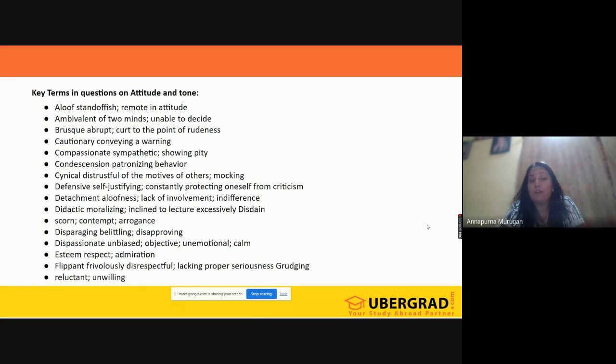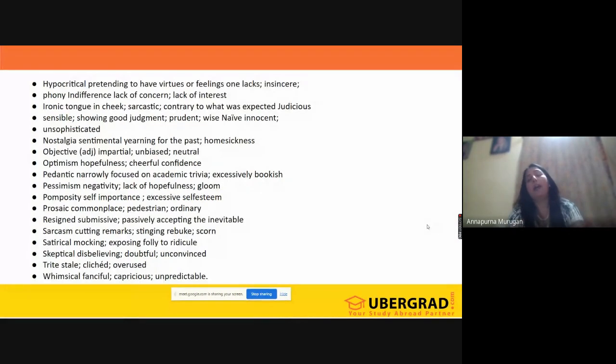We have given a few of them here, but in the list that we'll be giving you with regards to vocabulary, you will have more than 10,000 words. Now all these are tone based words only. So if you understand these words, immediately you will understand the attitude of the author who is writing that particular passage.